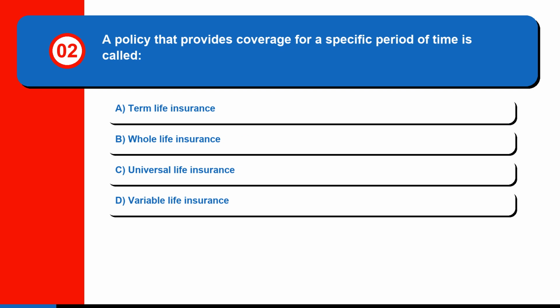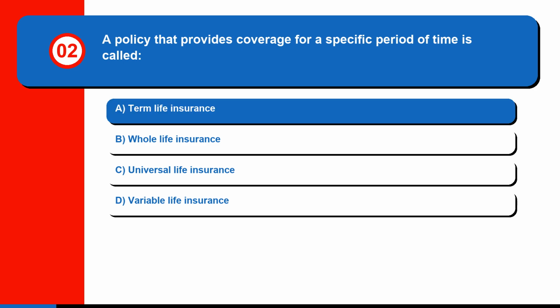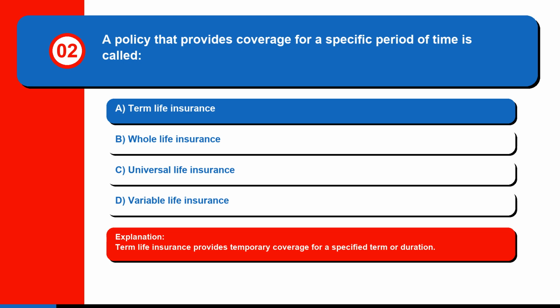Question 2. A policy that provides coverage for a specific period of time is called A. Term life insurance. B. Whole life insurance. C. Universal life insurance. Or D. Variable life insurance. The correct answer is A. Term life insurance. Term life insurance provides temporary coverage for a specified term or duration.